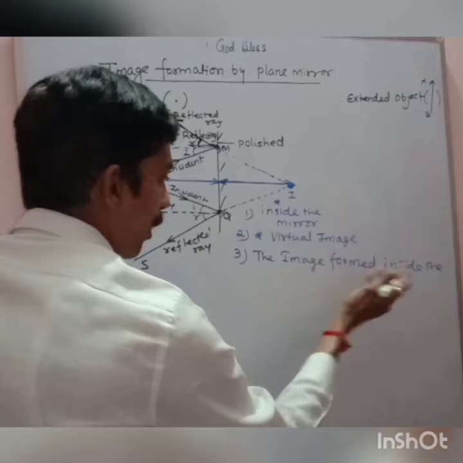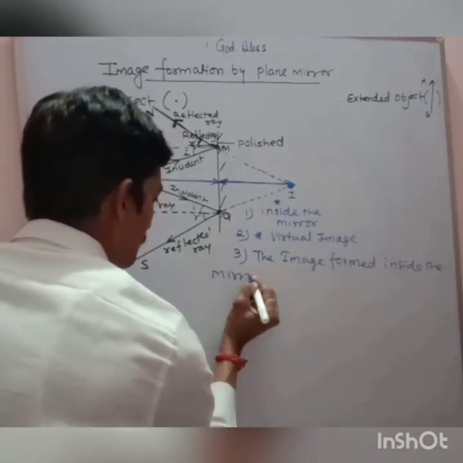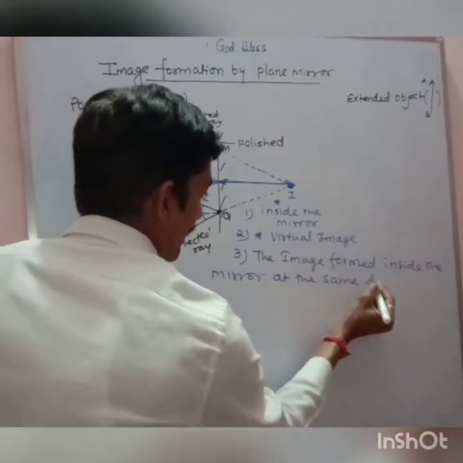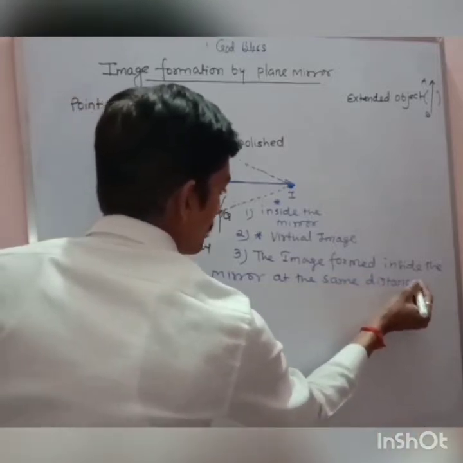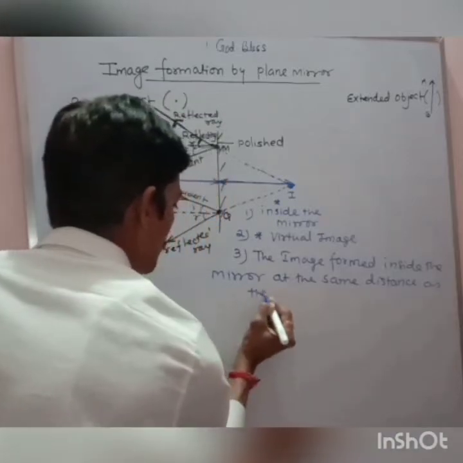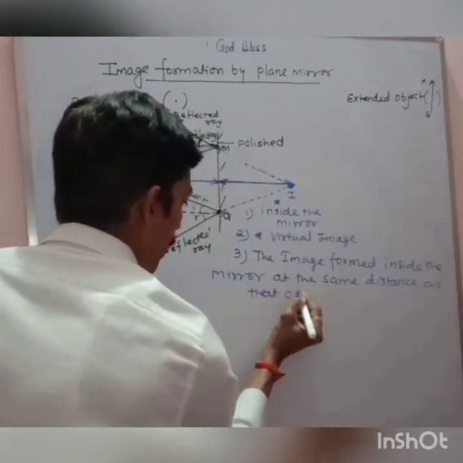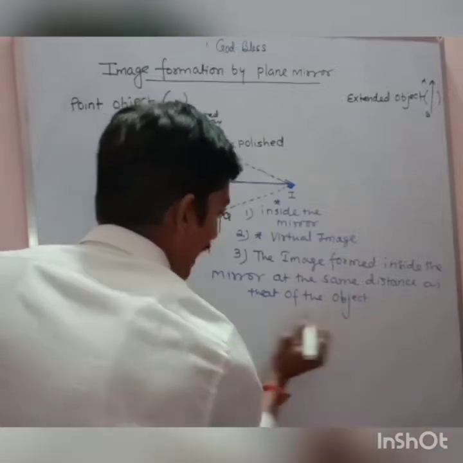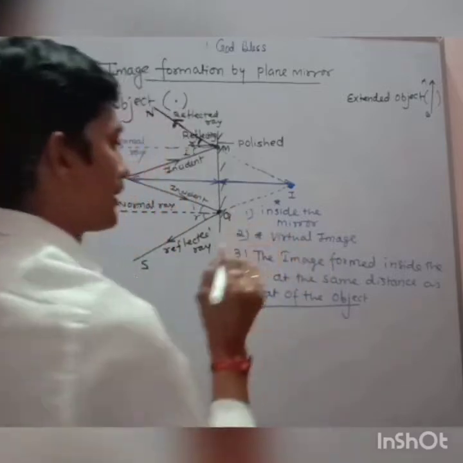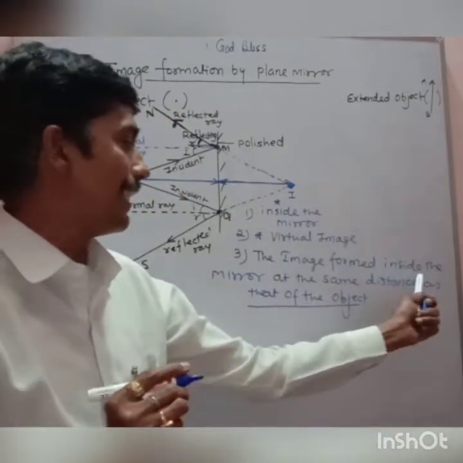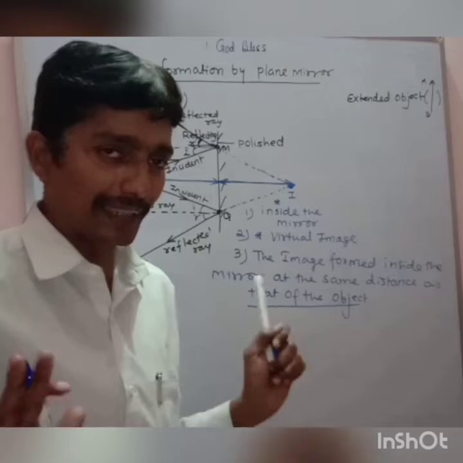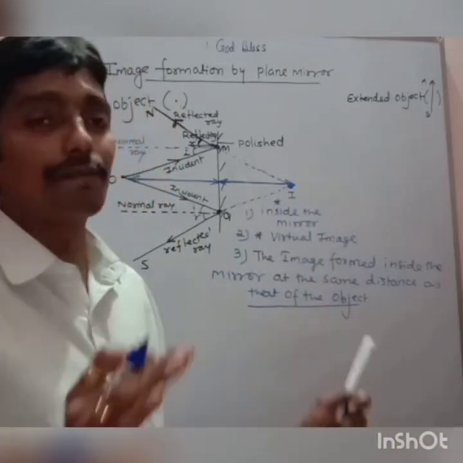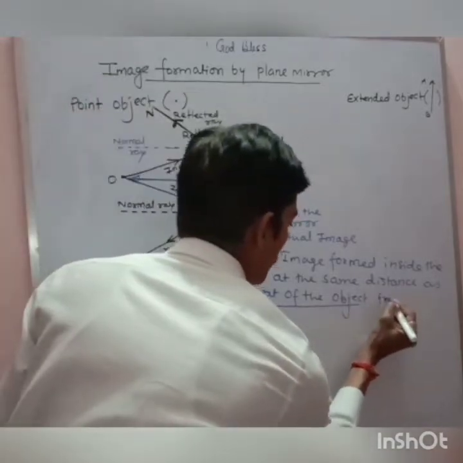The image is formed inside the mirror at the same distance as that of the object, try to understand. The image is formed inside the mirror, ठीक है यहां तक, at the same distance as that of the object from the plane mirror.